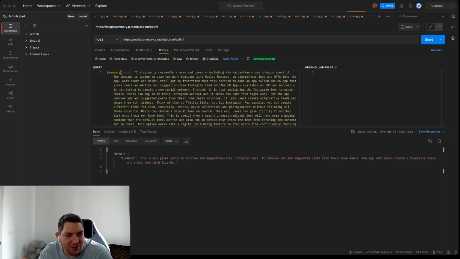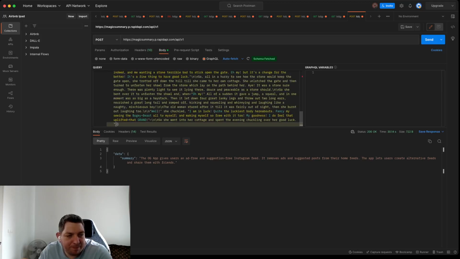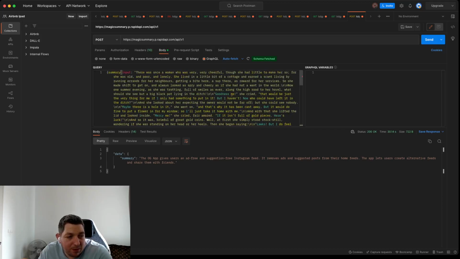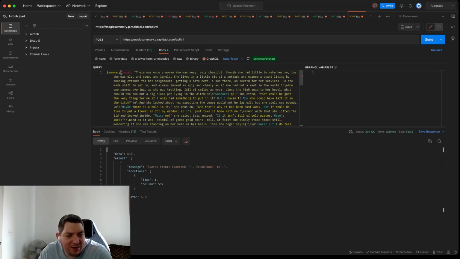Now if we come back to the short story, we can put this in. And we can see. Okay. Seems to be an issue with this one. Maybe there is a copying issue with some text not being correct.